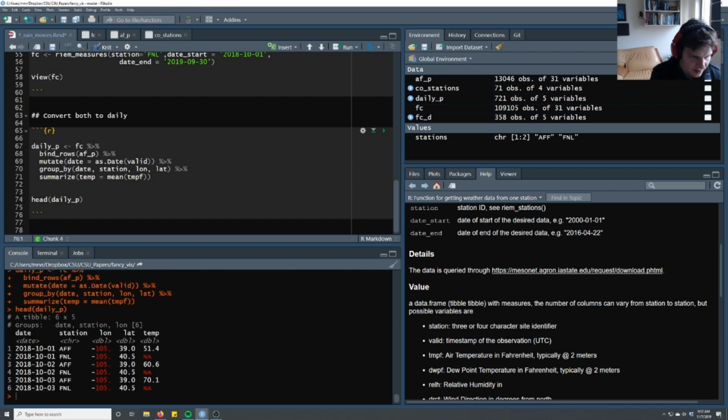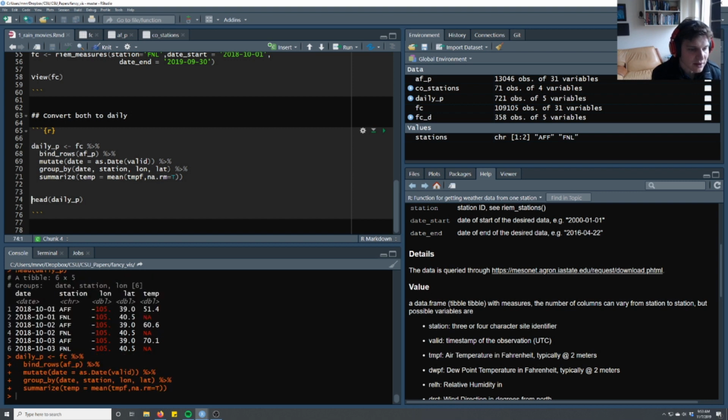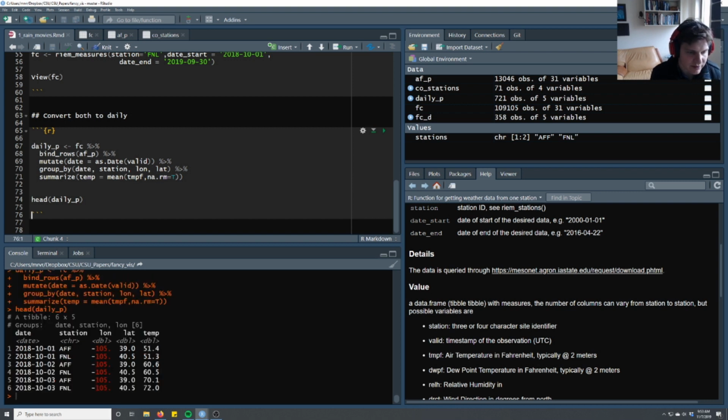It's just going to be temperature and then oh, I need to do mean temperature, and I forgot to do na.remove equals true. And that's just because we knew that they only took temperature every hour instead of every 5 minutes. So there's a bunch of NAs. And so now if I go to head daily P, we should have values for all of those. And we can see the different temperatures at Air Force Academy and Fort Collins. Randomly this day on the 3rd, they were kind of the same, the average.